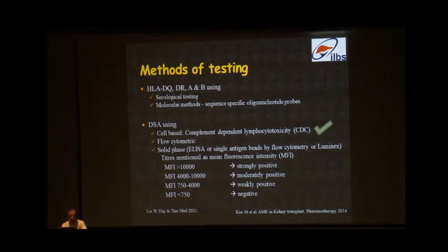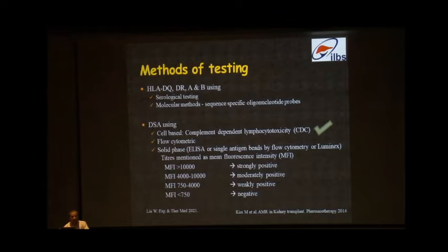So what are the methods of testing? To look for antibody mediated rejection, we should look for the HLA matching as well as the DSA. HLA is done using molecular methods, like sequence specific oligonucleotide probes, and donor specific antibodies ideally should be cell based, on the complement dependent lymphocytotoxicity, but the commonly used method, which is used by most of the centers, is ELISA based, single antigen beads by flow cytometry, or the Luminex assay.